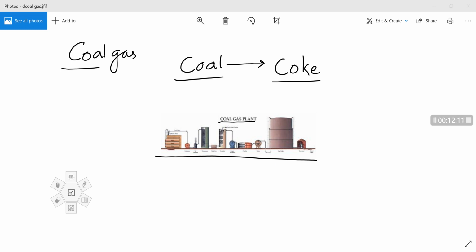That gas is called coal gas. So I will write here, coal gas is obtained.